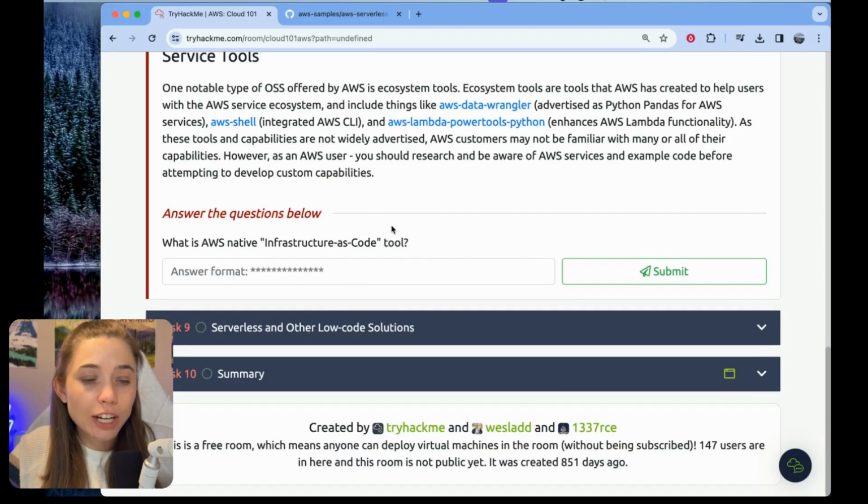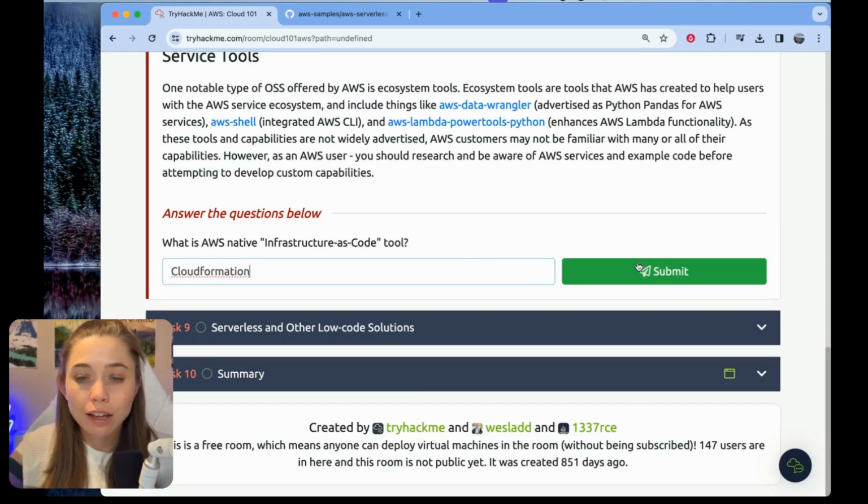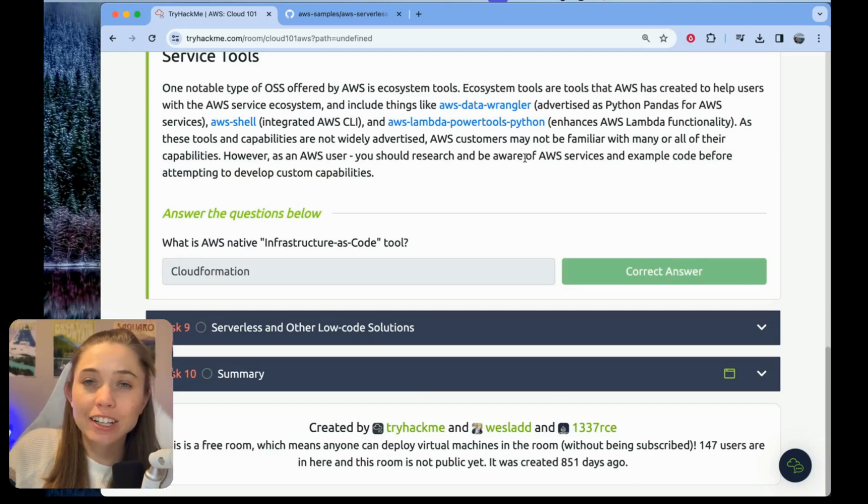And the question for task 8, what is AWS native infrastructure as code tool? I think that might be missing a word, but I think the answer is, the AWS native infrastructure as code tool that was mentioned in this section is CloudFormation, one of my loves of my life. Excellent. So CloudFormation is the correct answer. This is probably the easiest time I've ever had in my life with anything to do with CloudFormation. And we can move on to task 9.